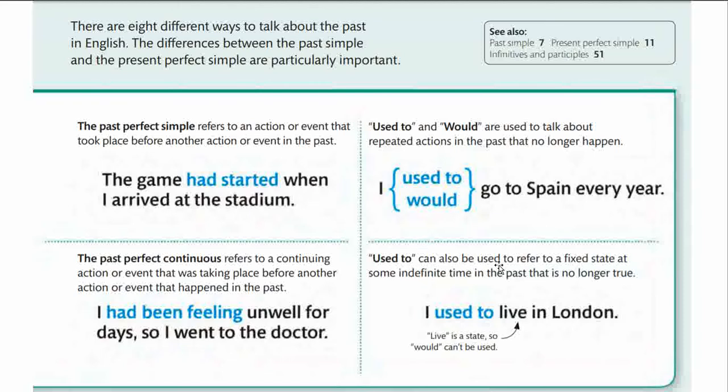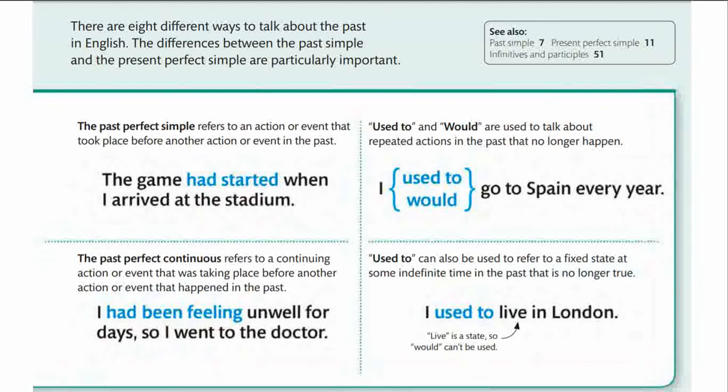Used to can be used to refer to a fixed state at some indefinite time in the past that is no longer true. For example, I used to live. Over here, live is the state, or it's in the state form, not in the action form. So that is why we don't use would at all. I used to live in London. Live is in a state, so would cannot be used.